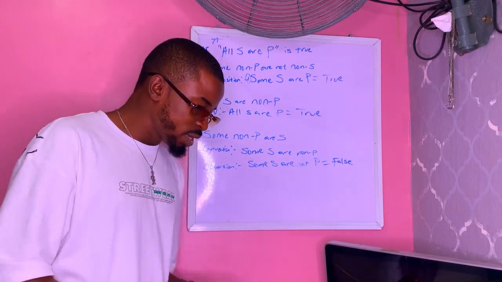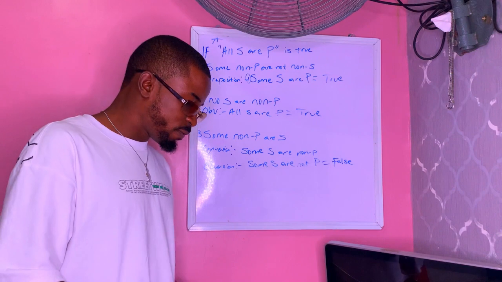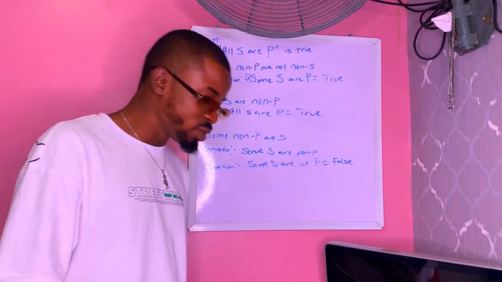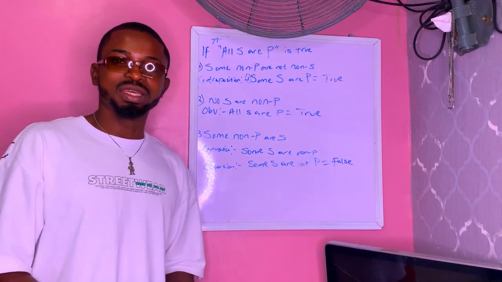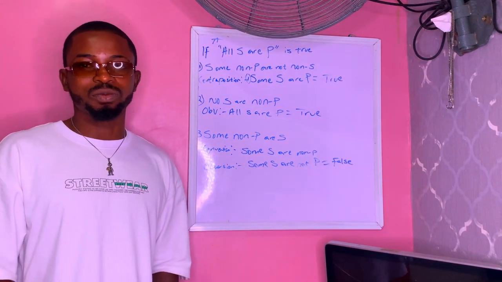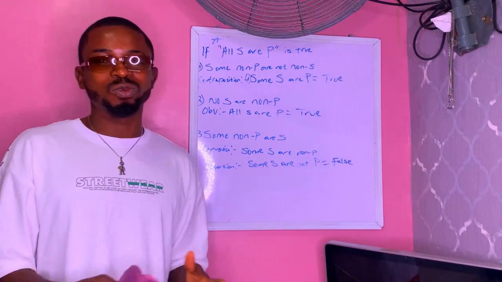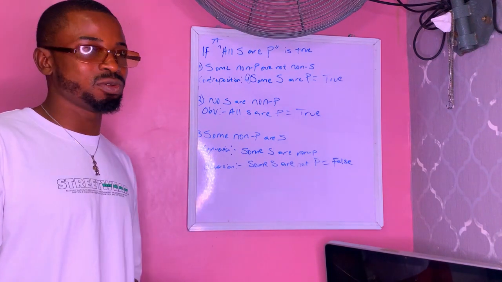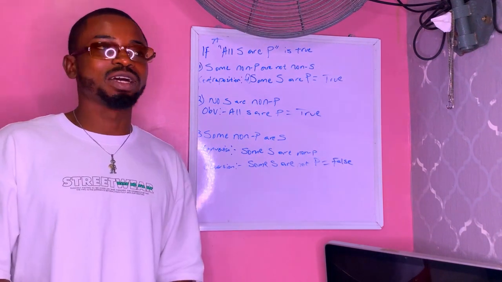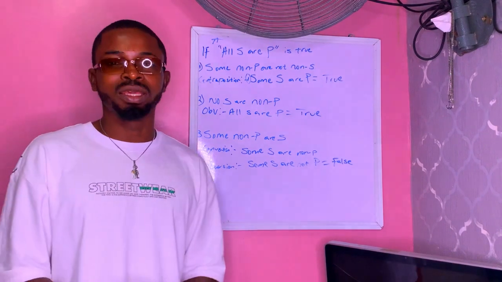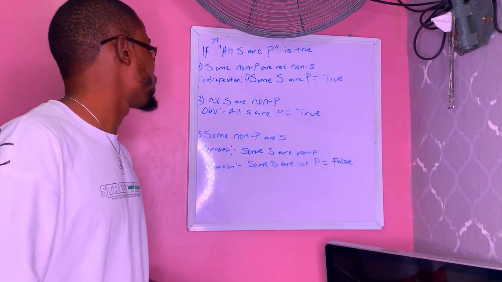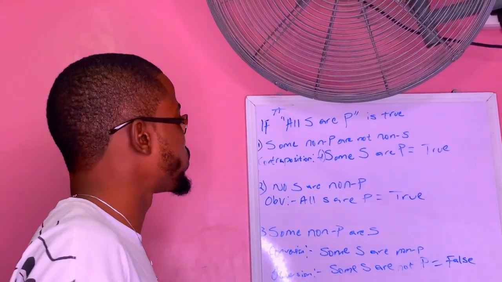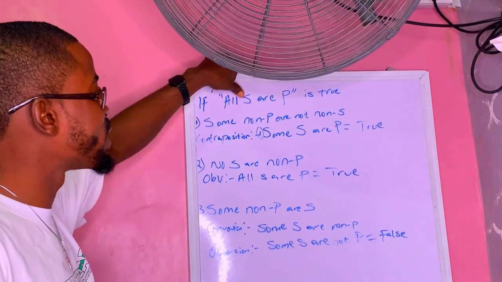So ladies and gentlemen, we've been able to answer a few past questions from the previous year. From this place we can now move on to the existential import of categorical propositions. Everything that I've been doing so far is that when they give you a question, they will give you instructions to follow, and you have to make sure that you follow the instruction. If they tell you to convert, obvert or contraposit any proposition, just do what is being asked of you. Then in this question, if they tell you to determine the truth or falsehood of any proposition from a given proposition,